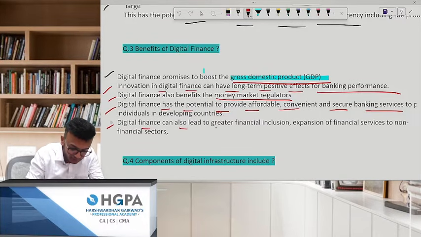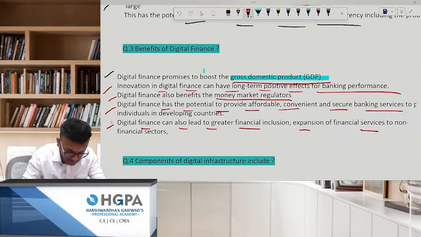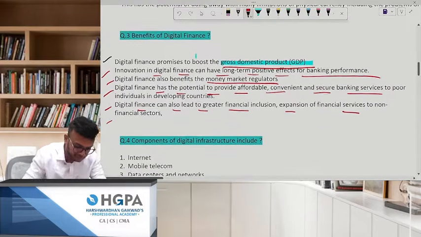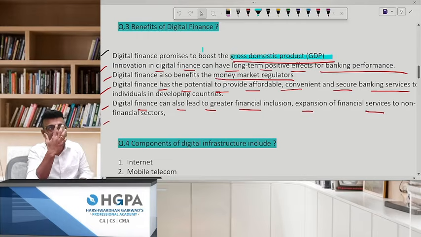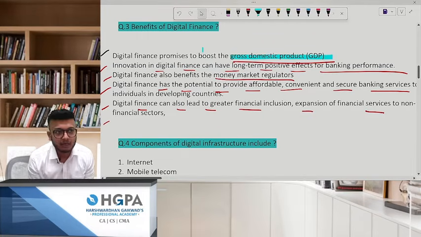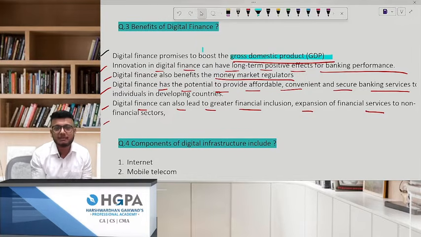And digital finance can also lead to greater financial inclusion, expansion of financial services to non-financial sectors. Now see, finance does not mean they will provide something to finance only. Even manufacturing companies are getting benefit out of it. The service industry is getting a lot of benefit out of what? Digital finance. I think your payments for that matter.